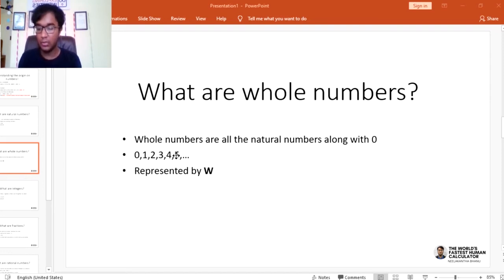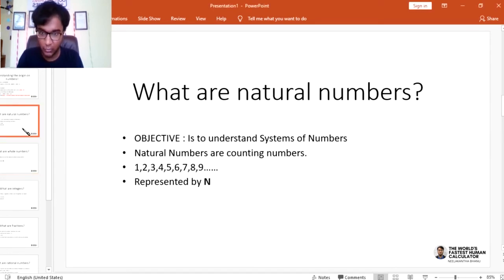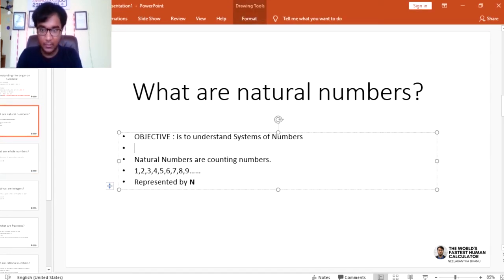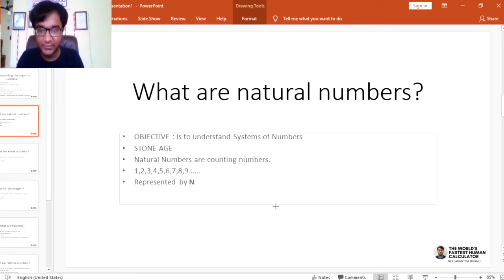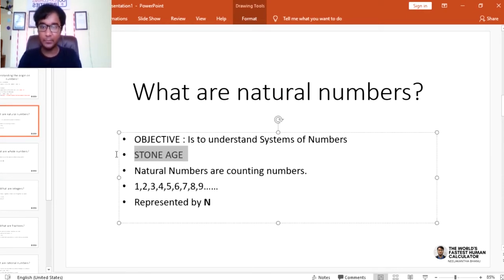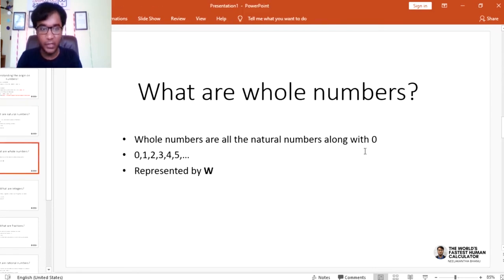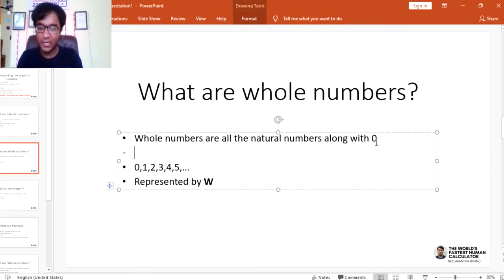People started counting. The concept of whole numbers started around 4000 BC, where early civilizations were understanding the importance of zero. A few mathematicians from India were also credited. Whole numbers are zero along with the set of natural numbers, and this is represented by W.